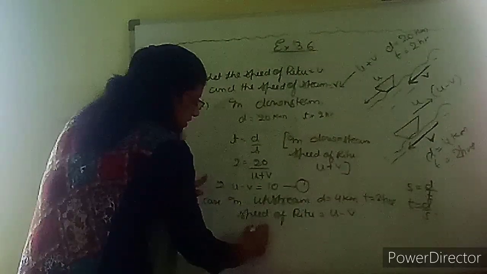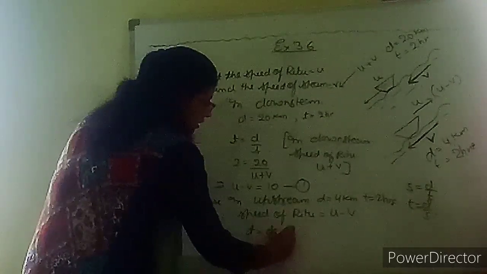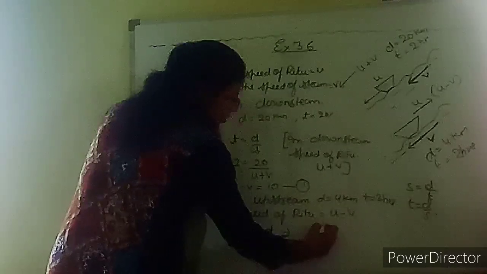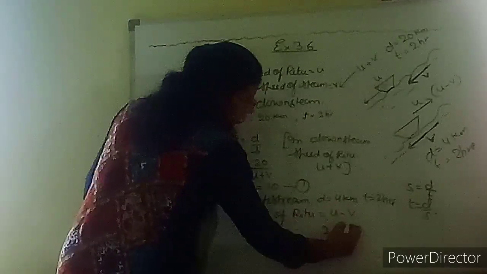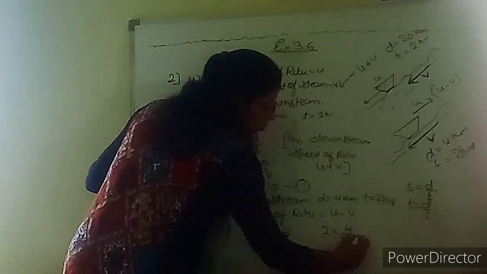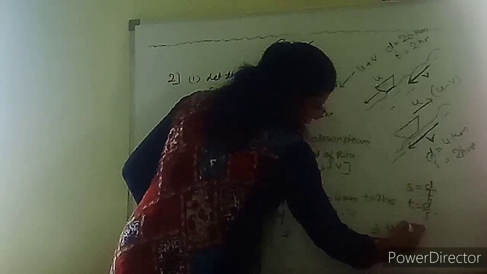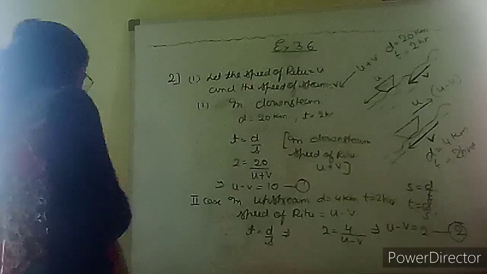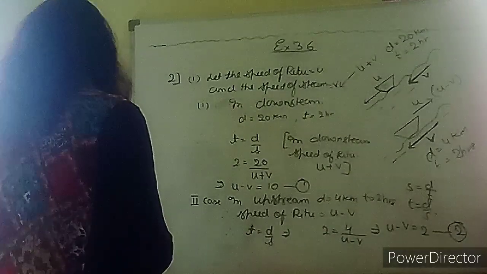Same way we can just find the time in it. Therefore, time is equals to distance upon speed, which shows how much time it is taking. 2 hours. Distance कितनी travel हो रही है? 4 kilometer. What will be the speed in upstream? Upstream में u minus v. Cross multiply. What you will get? U minus v is equals to 2. Equation number 2.